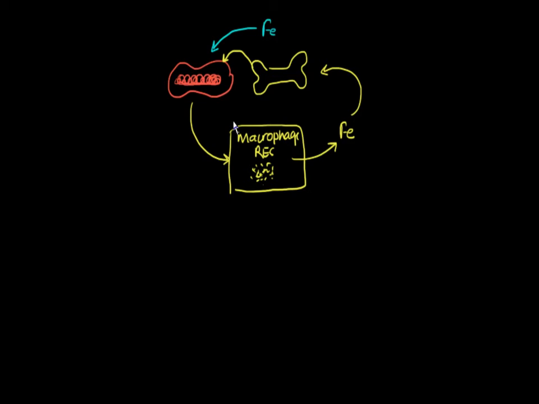So what's happening here? We see that once iron is incorporated into a red blood cell, it remains in a cycle. All the old RBCs give up their iron, and iron is taken up again to form the new RBCs. So whatever iron is required by the new RBCs can be obtained from the old RBCs. So why do we need more iron? And if we do not need more iron, why do we have iron deficiency anemia?